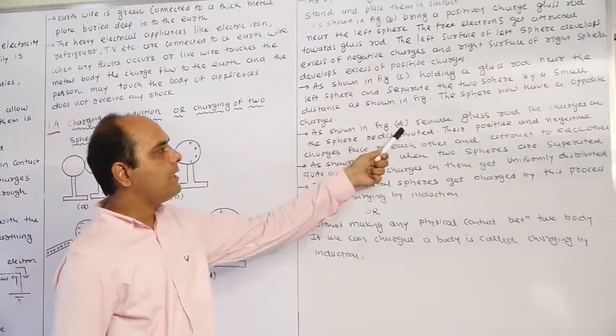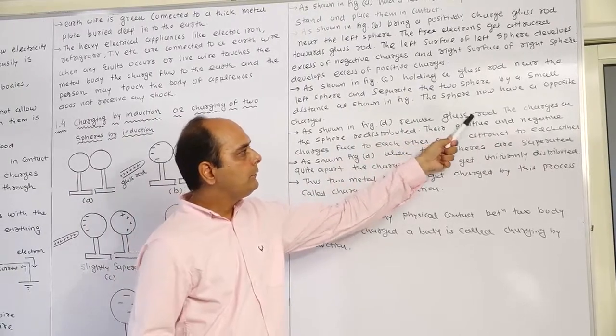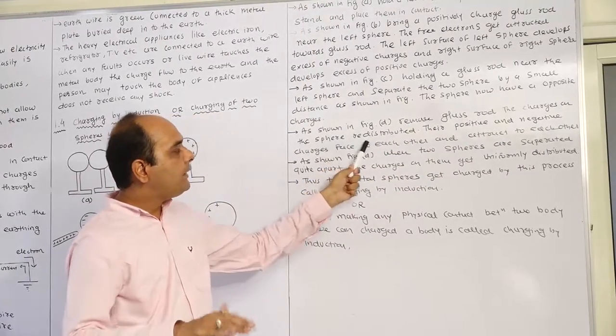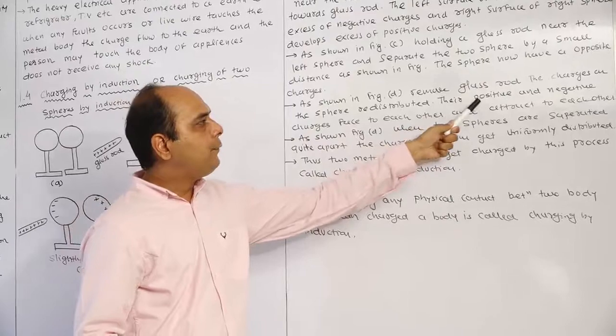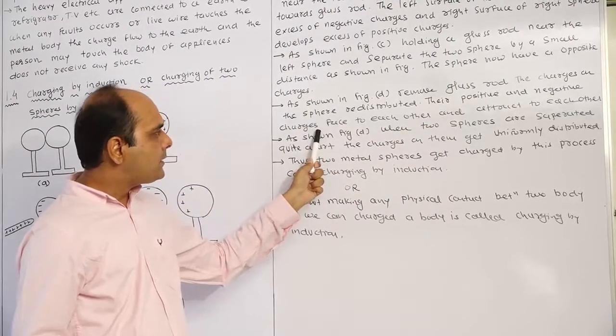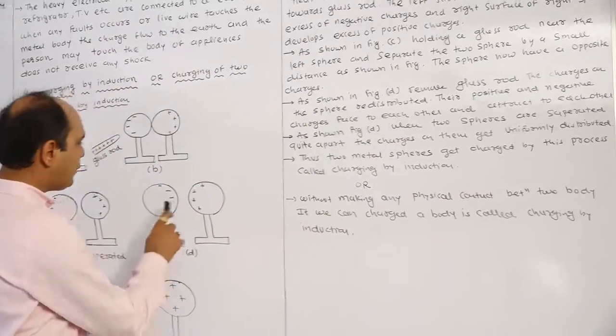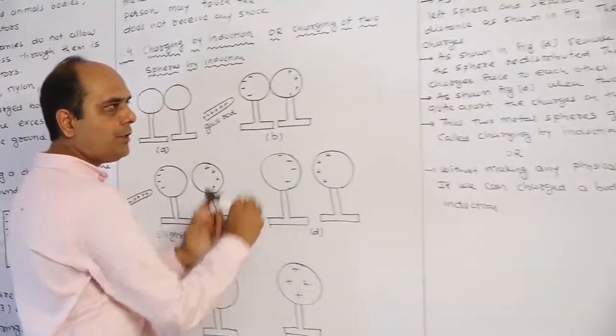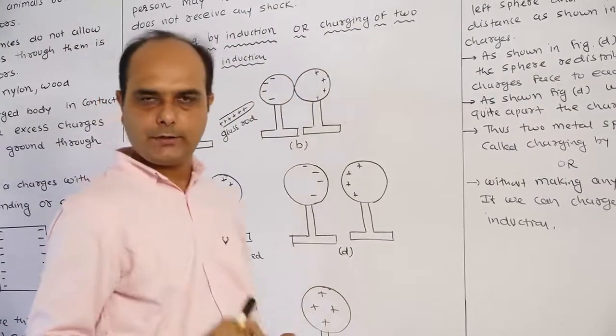As shown in figure D, remove the glass rod. The charge on the spheres is redistributed. Their positive and negative charges face each other, and they attract each other.